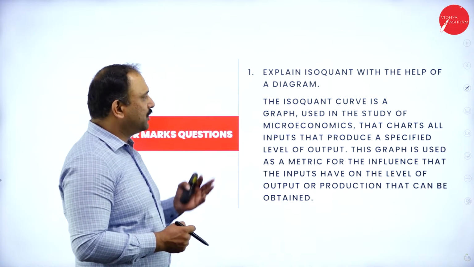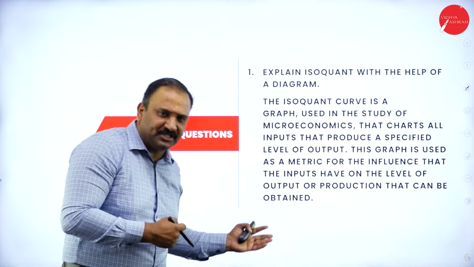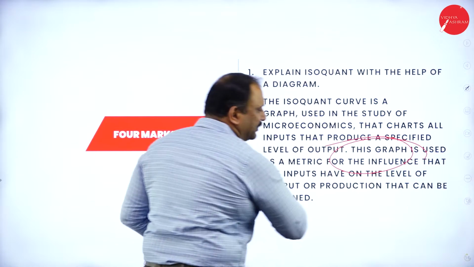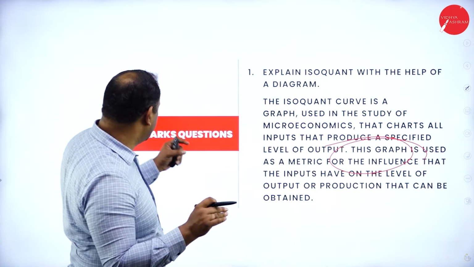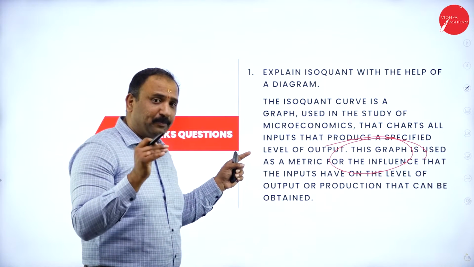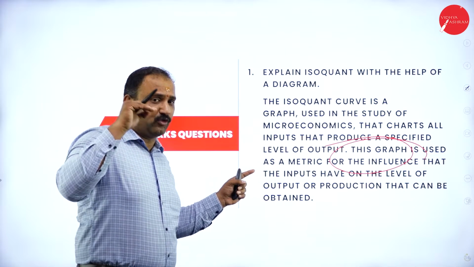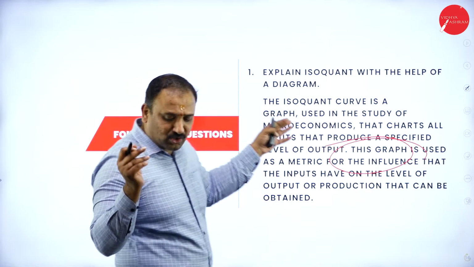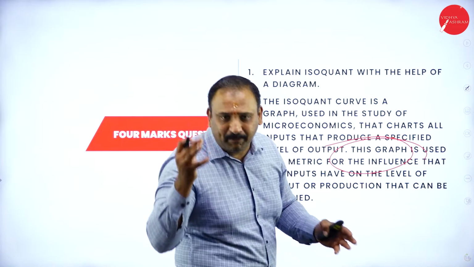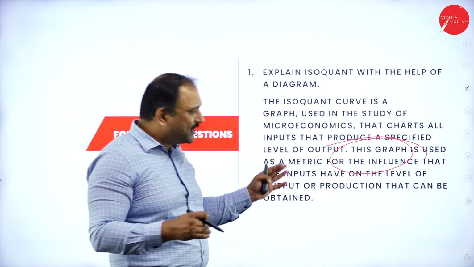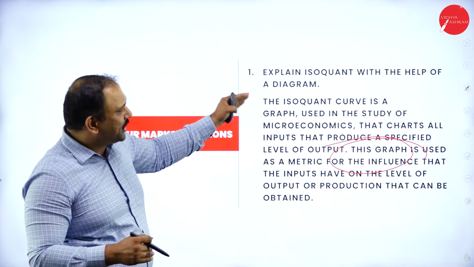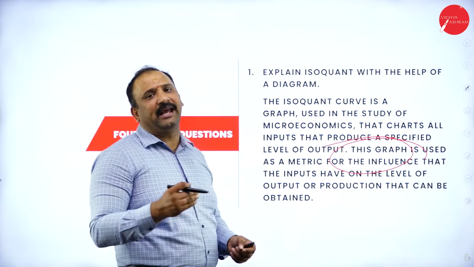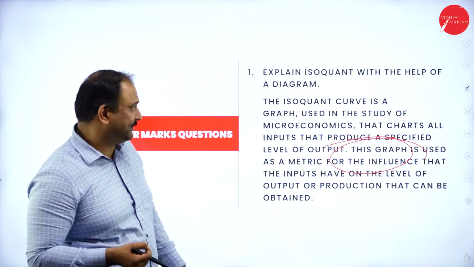Followed by iso-quant with the help of a diagram, the same concept we are going to do. But here, what's more important is that the graph is going to be used. As I've told you, though it's a 4-mark question here, the moment a 4-mark question is coupled with a graph, you will be able to score better than what is prescribed. So I would always suggest that whenever you're looking at a 4-marker with a graph, it will help you work it out better.